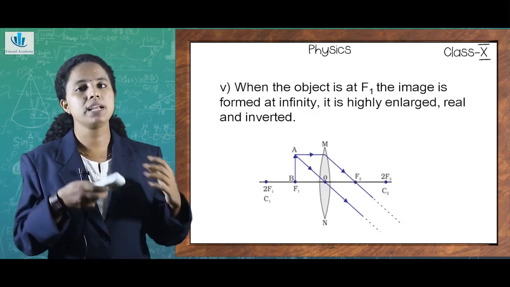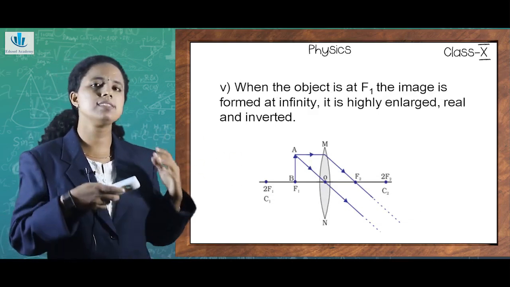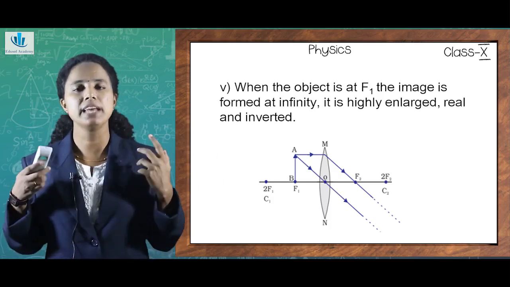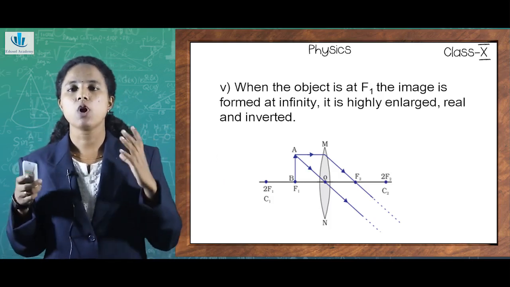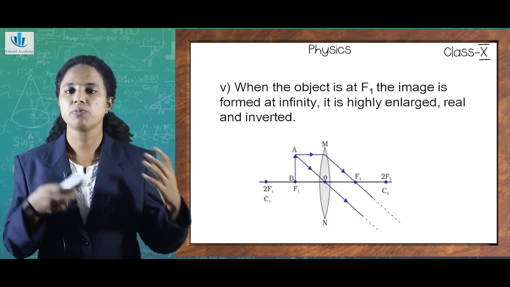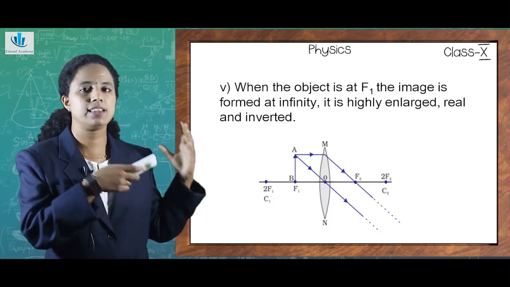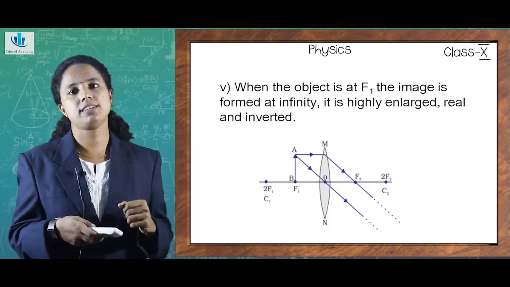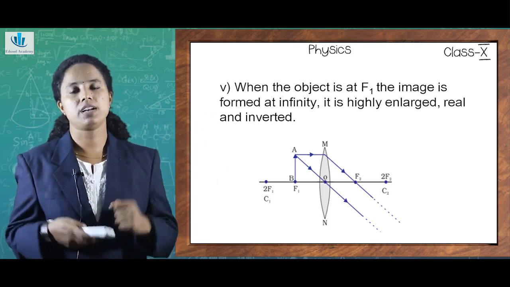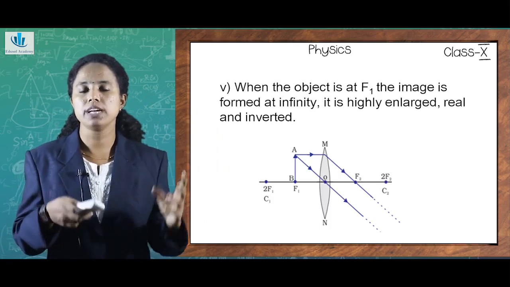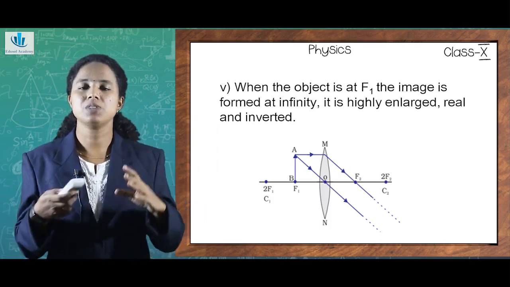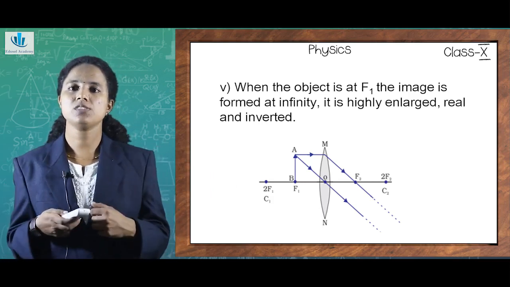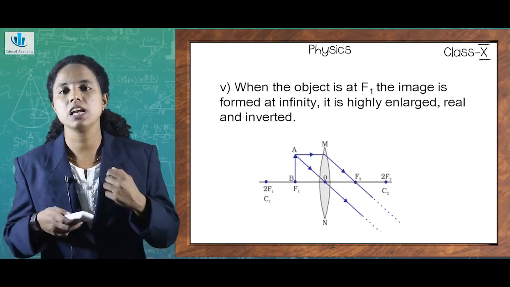F1, the image is formed somewhere but we can't see it. Where may it be? Obviously, it may be at infinity. If we don't specify where it is formed, of course, we may not be able to see it in the picture or diagram, but it will be formed at some further distance, that is, at infinity. So any object which is placed there, if the image is formed at infinity, it would be a highly enlarged one, real as well as inverted.